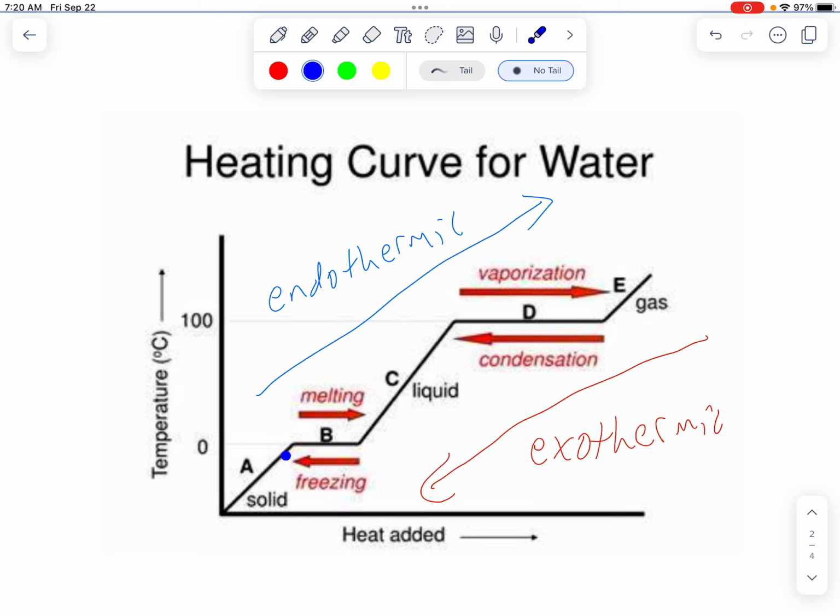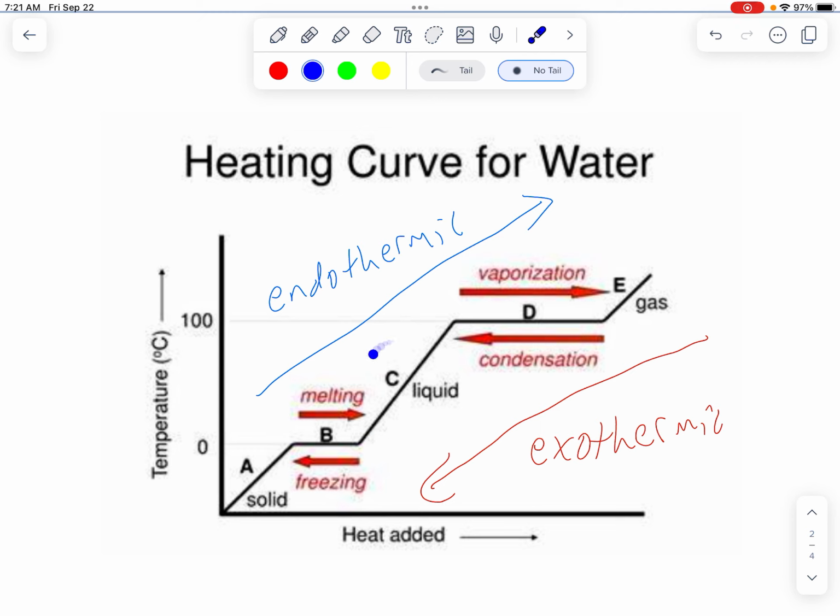As it gets more and more energy, it gets to this point where it'll start to melt, and we call that the melting point. If you look at your temperature for this chemical, that would be a melting point of 0. Notice what's happening here. It's a flat line. The temperature is not going up or down here. So for this whole spot, the temperature is not changing. Until all of the ice melts, the water will not get hotter than 0 degrees. Once all the ice melts, then the temperature will start going back up, okay?